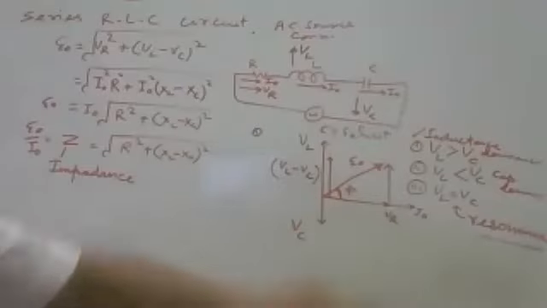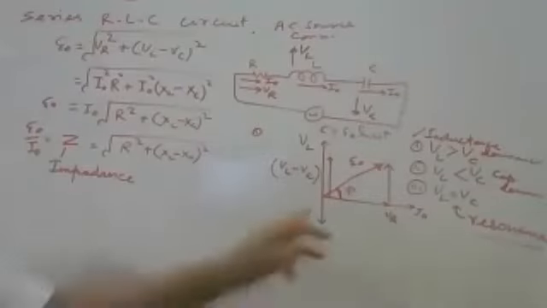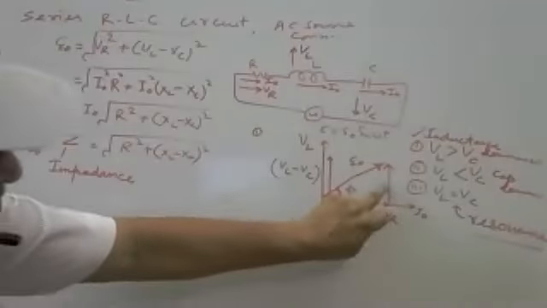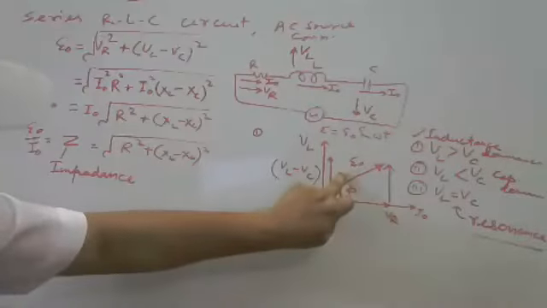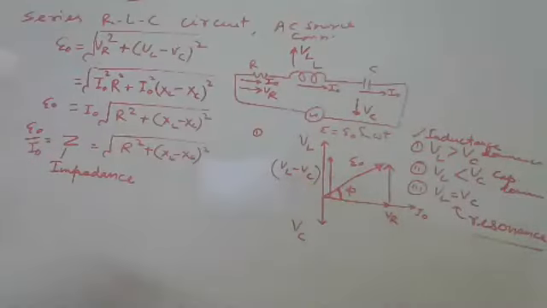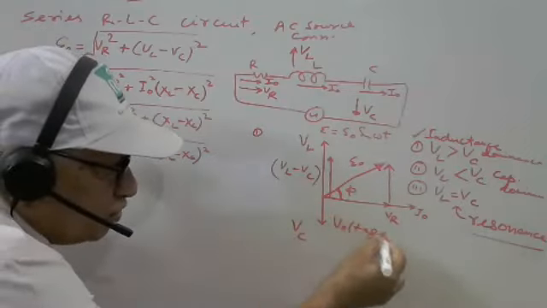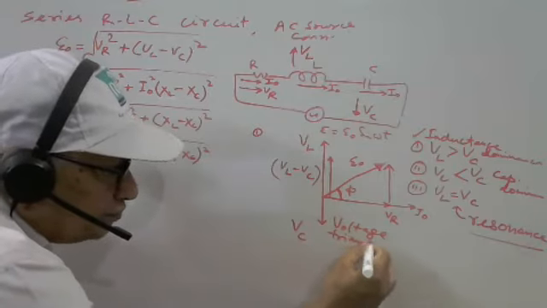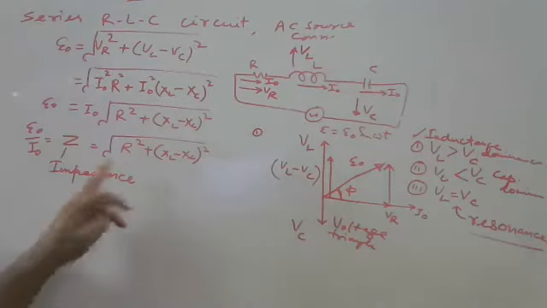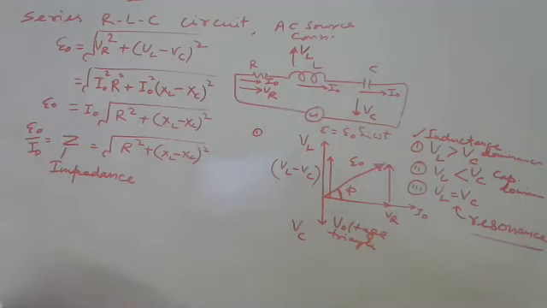It is called voltage triangle because it shows voltage across R, across the combination, and this is the resultant. This is the voltage triangle. If I write this thing, it is called the impedance triangle.